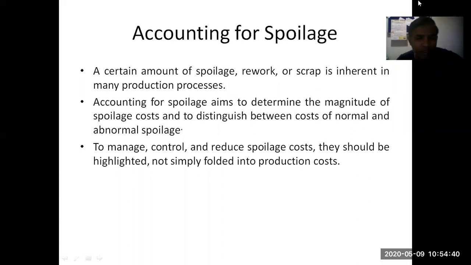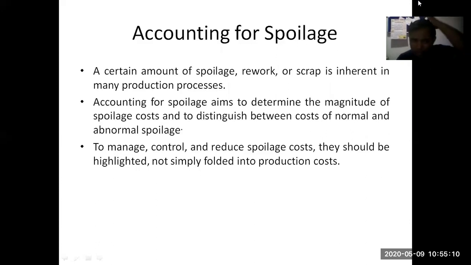Accounting for spoilage. A certain amount of spoilage, rework, or scrap is inherent in many production processes. That's true. Whenever a production process is going on, it is always expected that a certain amount of scrap will come, a certain amount of spoilage will be there, and we can rework on a certain part of the spoilage. So this is expected. Accounting for spoilage aims to determine the magnitude of spoilage cost and to distinguish between the cost of normal and abnormal spoilage. Okay.